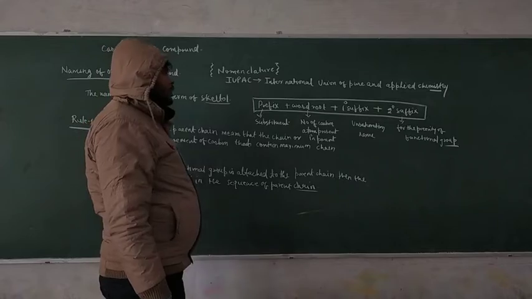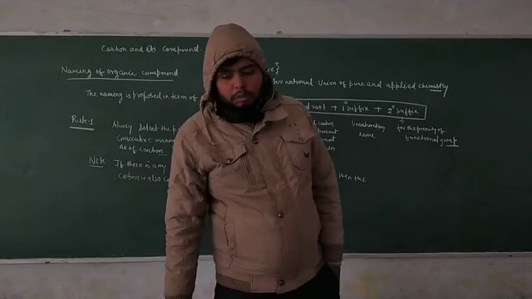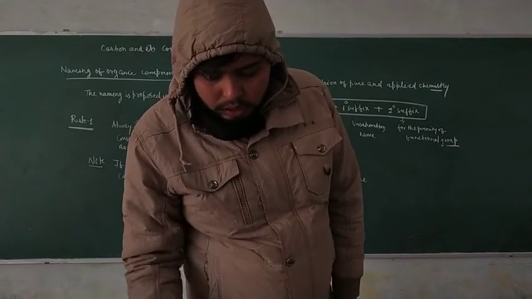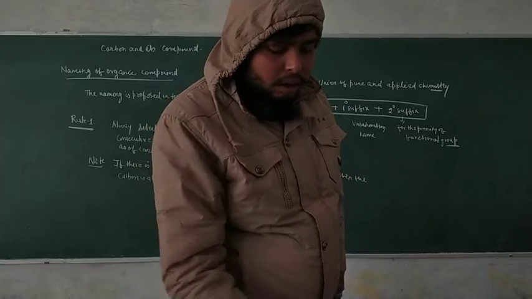If you can't understand this, we will discuss an example. This carbon is completely a part of the sequence.